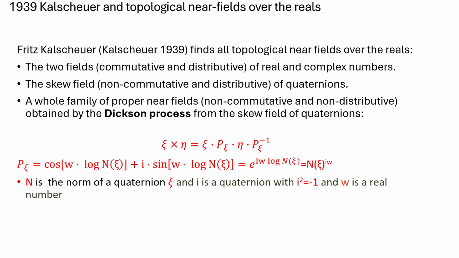And the same process Karcher applied to the quaternions can also be applied to the octonions. This is something which Jordan did in 1950. Then you get a quasi field, and this quasi field has the automorphism group SU3. And of course, then you have, let's say, for nonlinear systems, the Karcher near fields have the same status as the octonions have for non-associative algebras. They are a prime example with many nice and fascinating properties.